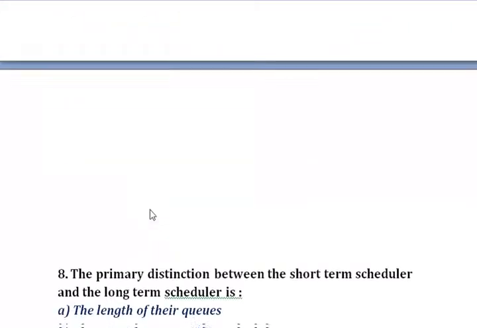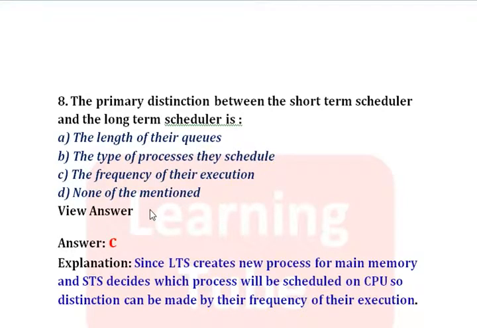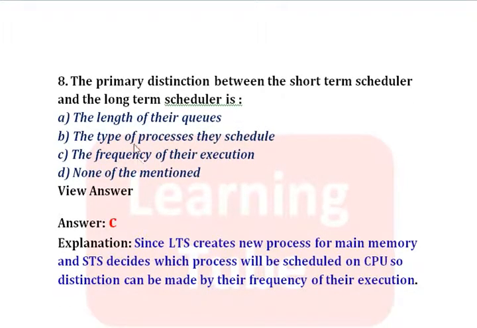Now the next question, question number 8. The primary distinction between the short-term scheduler and the long-term scheduler is. Since we know that the long-term scheduler creates new processes for main memory and the short-term scheduler decides which process will be scheduled on the CPU, the distinction can be made by the frequency of their execution. So here the answer will be C, frequency of their execution.